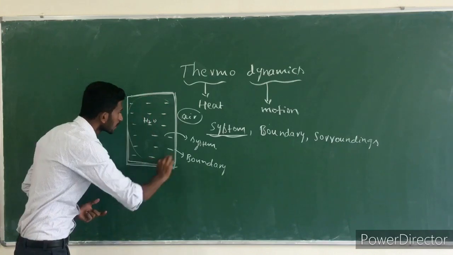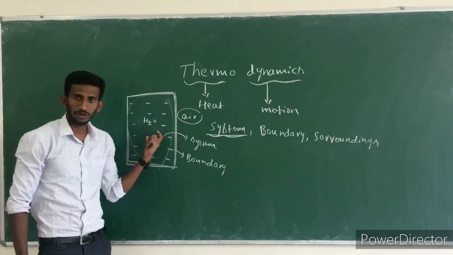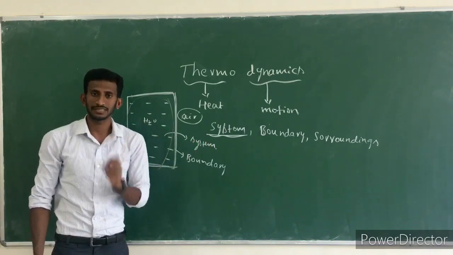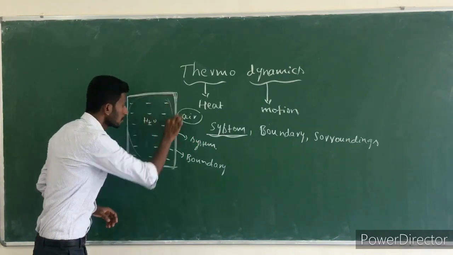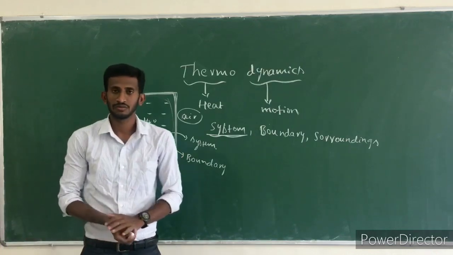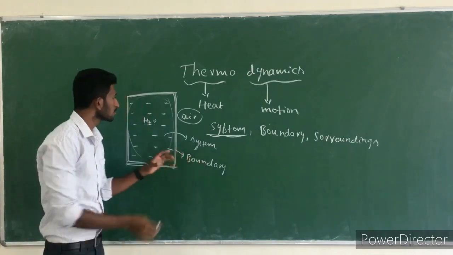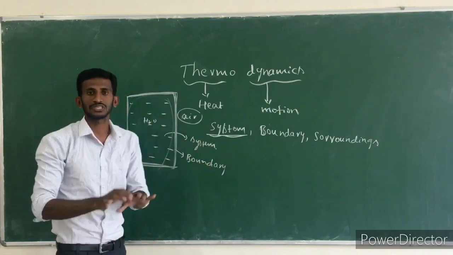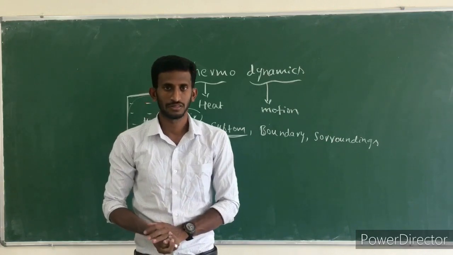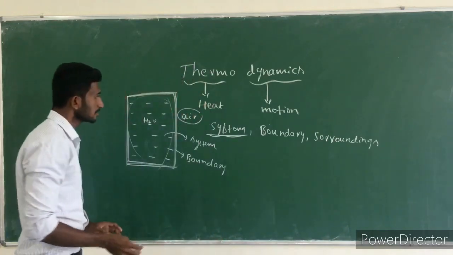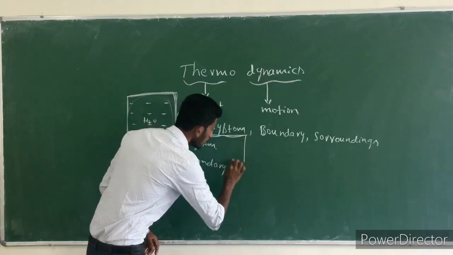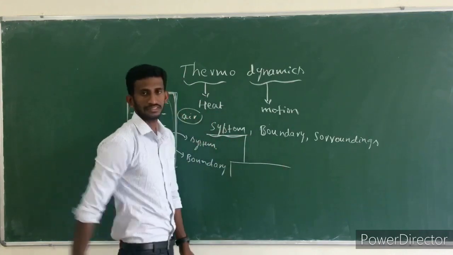I will explain this diagram once again. Inside this container I have water molecules, and that water we call the system. The outer wall of this container is called the boundary. Surroundings are the atoms or molecules which surround the system. Clear?